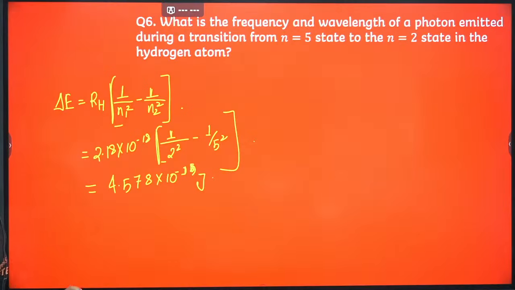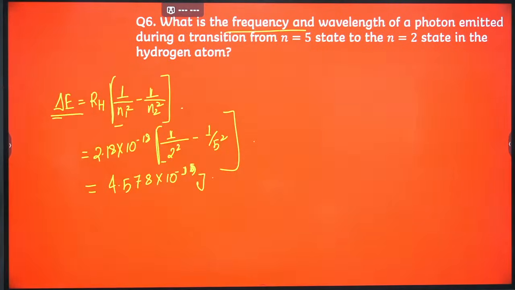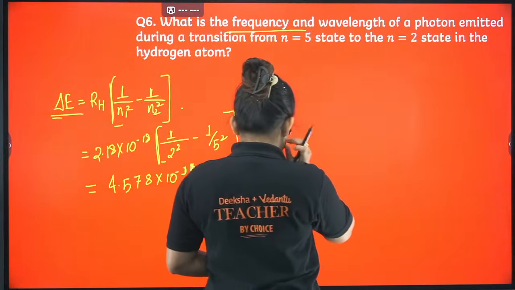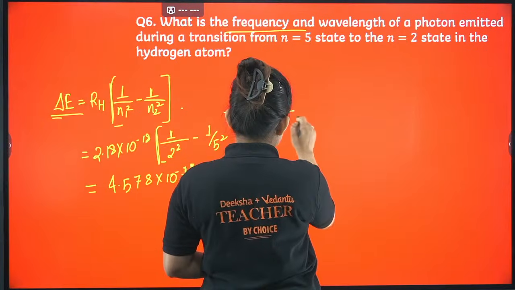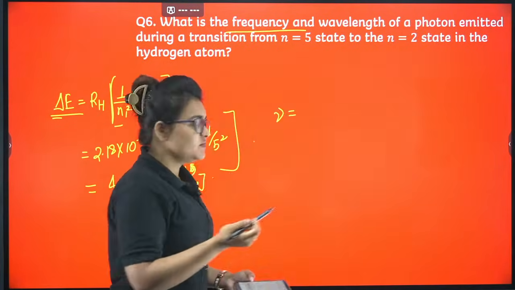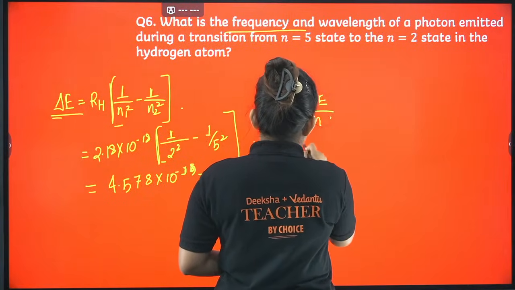It's not yet done. You have to find out the frequency. You just got the energy, right? You have to find out the frequency now. We know E equals h nu. From there I can write nu equals delta E by h.